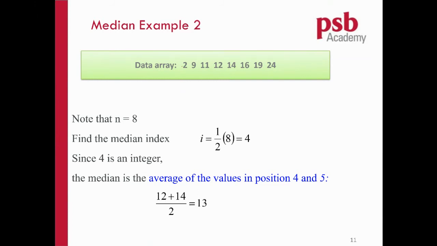This is another example. You take 1, 2, 3, 1, 2, 3. Oops, you have 2. So if you cancel this, there's nothing in between, right? So the median is right in the middle of 2. So you just take the average of these two. Yeah, you just take the average.